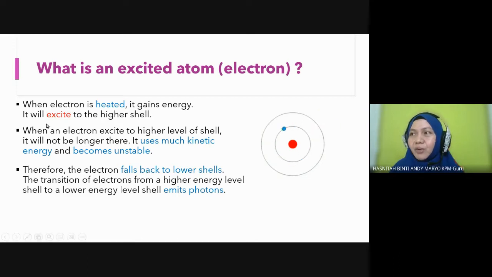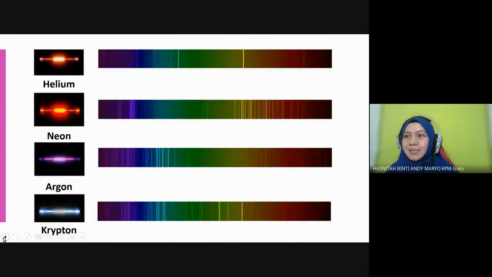Okay, the electron will fall back to the lower shell, and when they fall back to the lower shell, they will emit energy, or we call it a photon. So every time they fall back from the higher shell to the lower shell, they will release energy, or a photon. Ini yang kita panggil. And when they emit a photon, the photon will be emitted at a certain wavelength. Let's say the wavelength is 400.